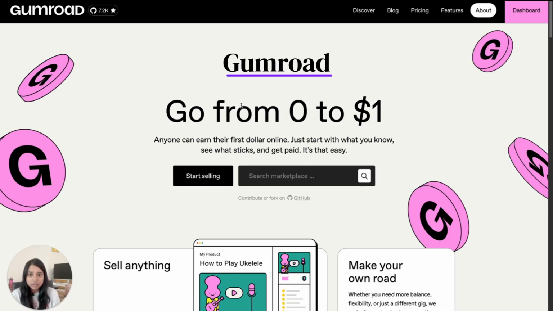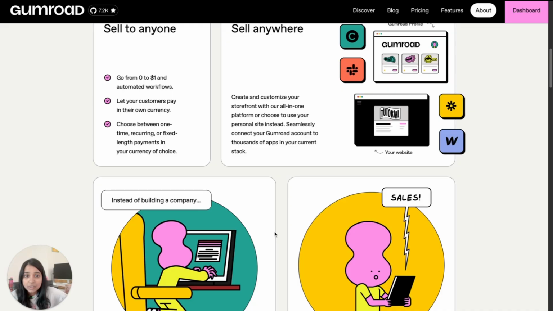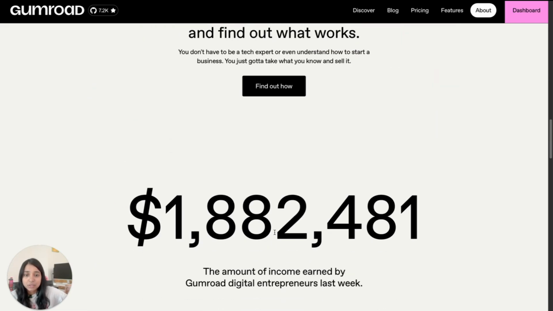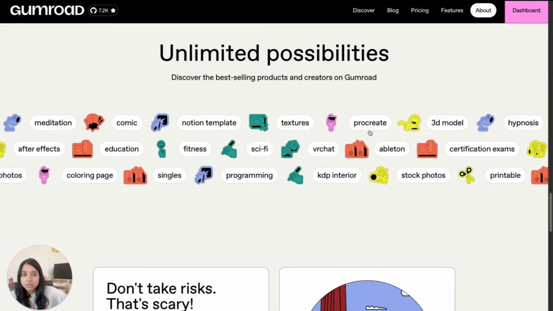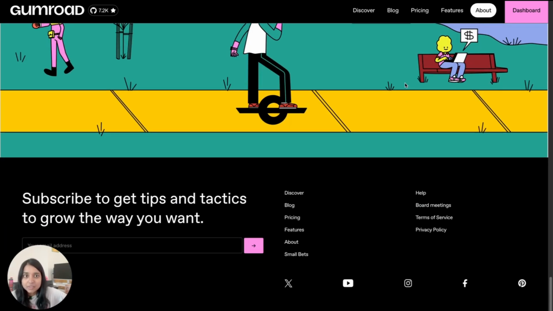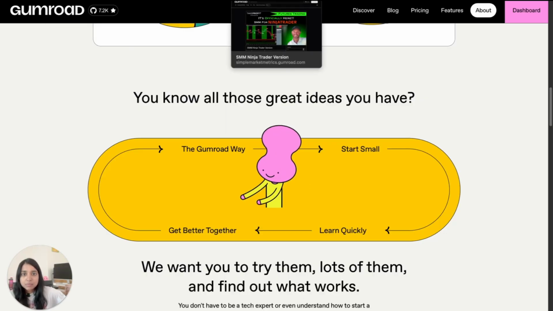For Gumroad, this is a really cool website that you can basically sell any kind of digital products. You could do like videos, you can do PDFs, you can do guides. There's all kinds of different things that you can sell on Gumroad. I like it because it's low cost, it's simple and minimal, and it's a great place to just start really fast. So that's Gumroad.